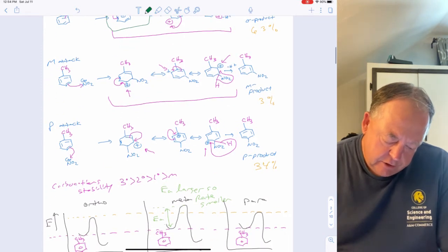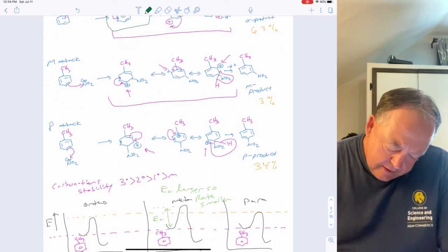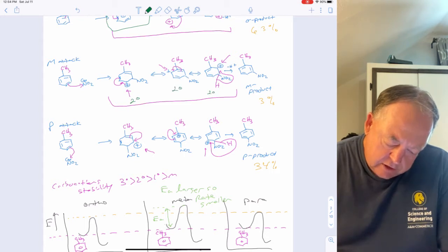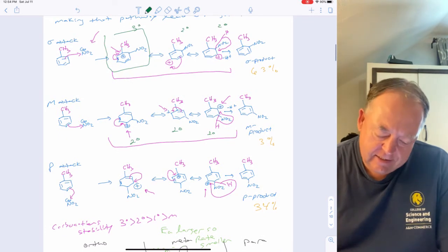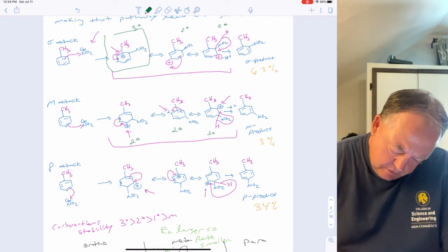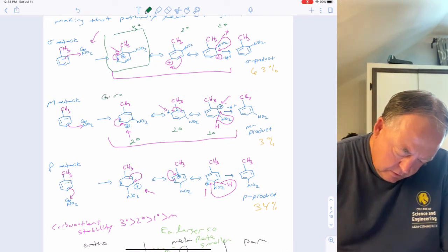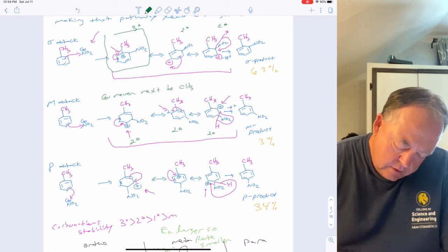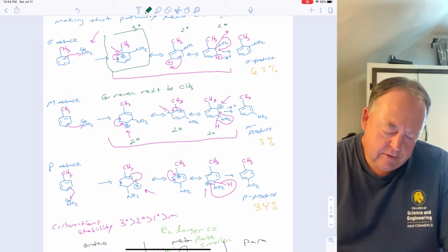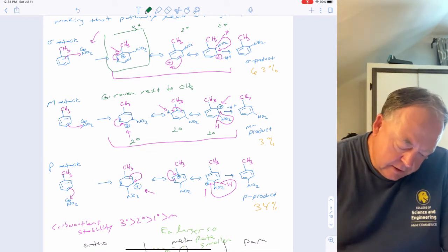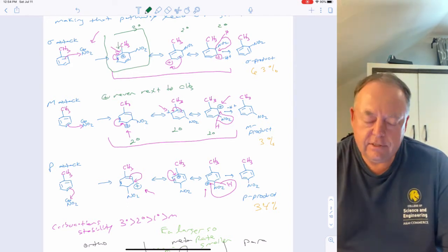And for meta substitution, that carbocation is secondary, this one is secondary, and this one is secondary. So what is significant is that the positive charge is never next to the methyl, so it can never be tertiary. So the methyl group can never help stabilize it. So how does the methyl group stabilize it? Because alkyl groups are electron releasing, so they help stabilize that positive charge.